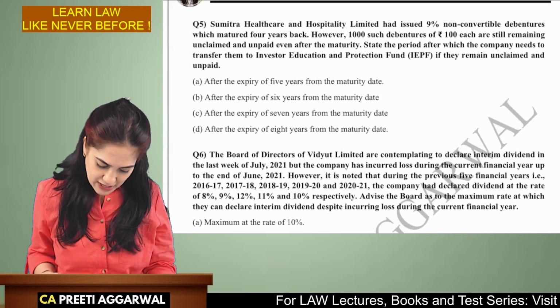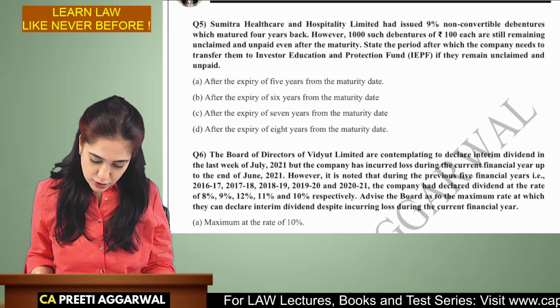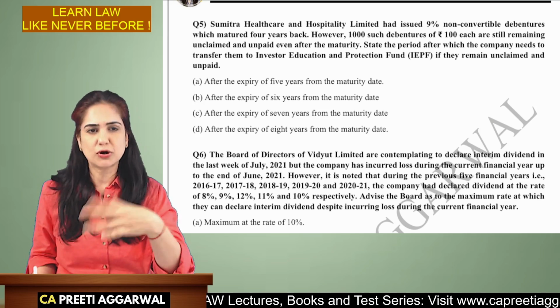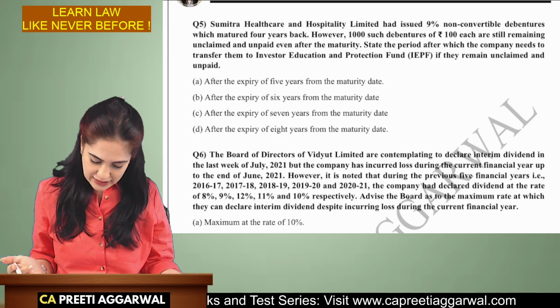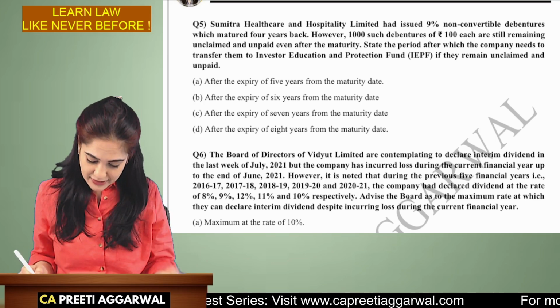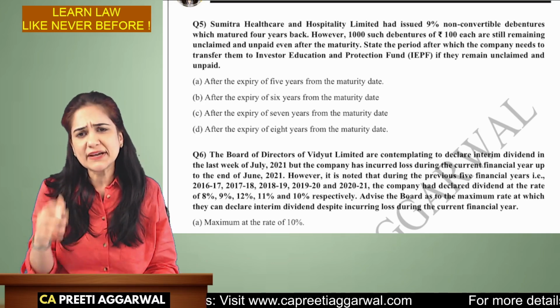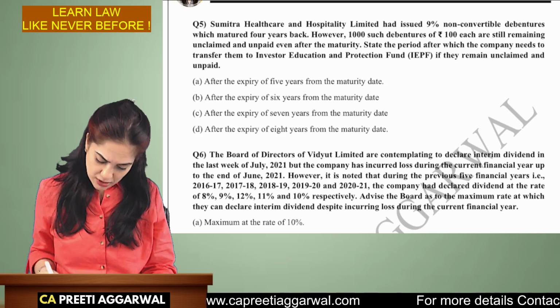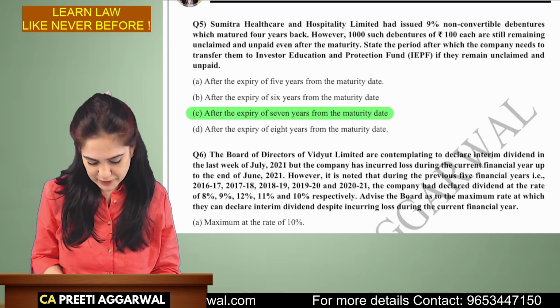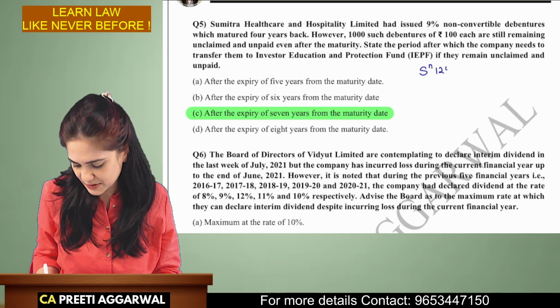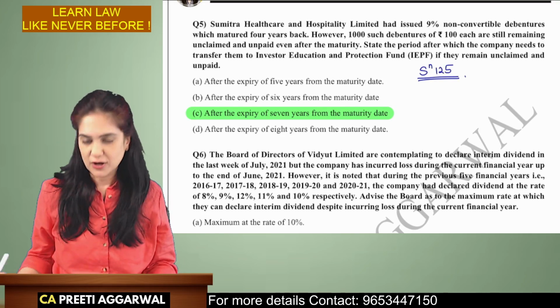The company has issued 9% non-convertible debentures which matured 4 years back. However, 1,000 such debentures are still remaining unclaimed and unpaid. So, after what period should it be transferred to the IEPF? It should be transferred after a period of 7 years from the date of maturity. IEPF is discussed under section 125 of the Act.